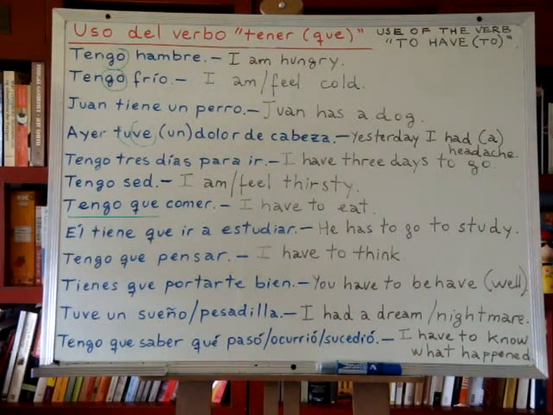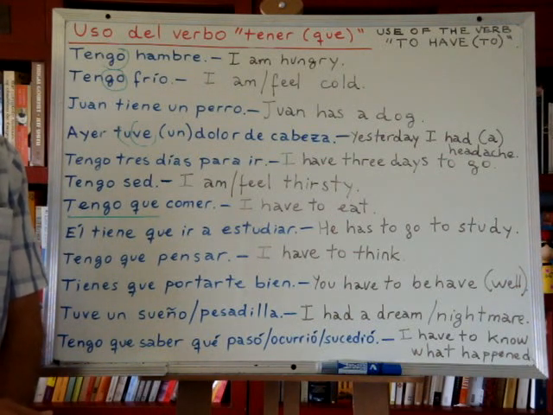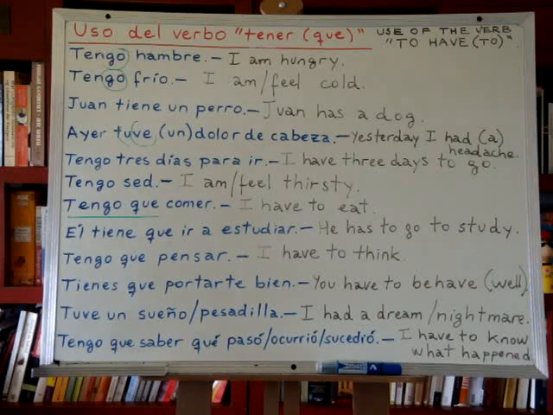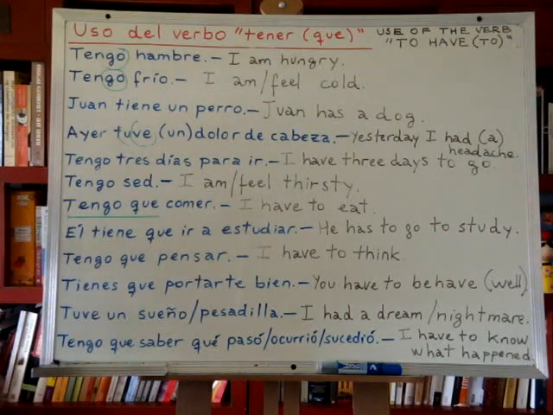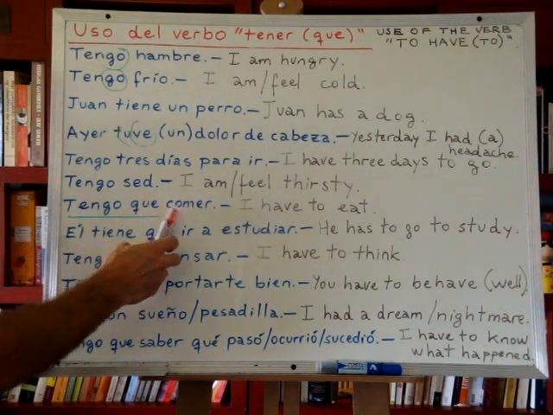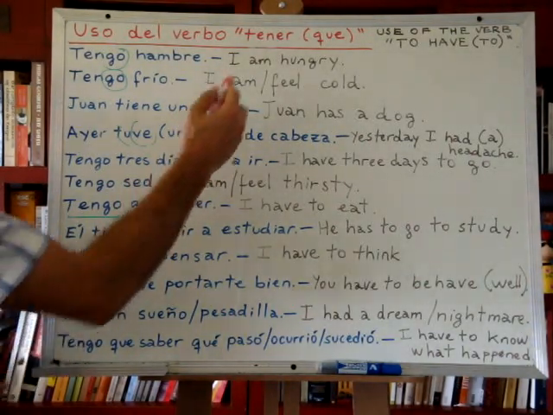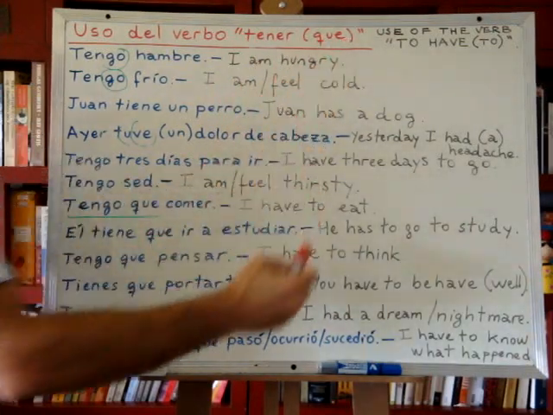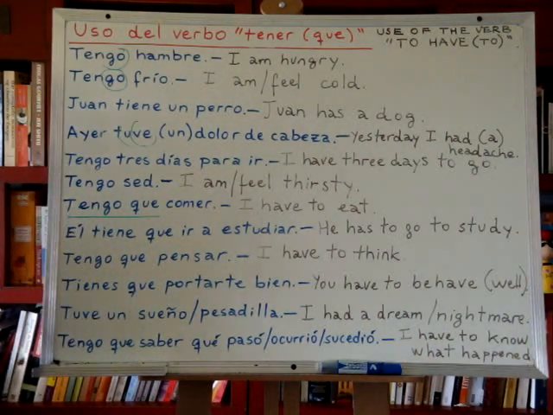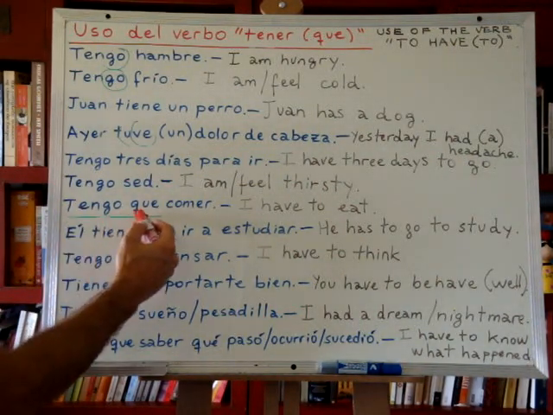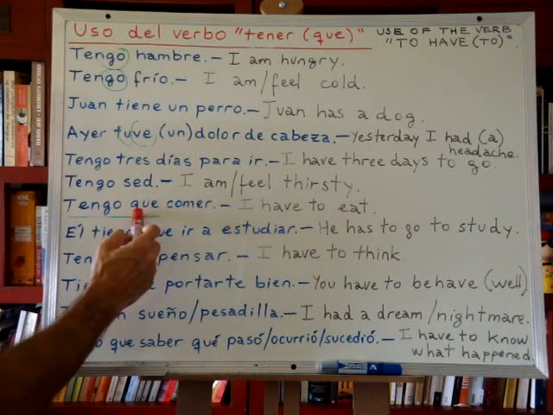Tengo sed. Again, what we saw before. I have thirst, or I feel thirsty, or I am thirsty. In Spanish we say I have thirst. Tengo sed, okay? Tengo que comer. I have to eat. So here we are already seeing tener que. I have to, right? Synonym of the verb to must, or deber in Spanish, okay? So, tengo que comer means I have to eat.